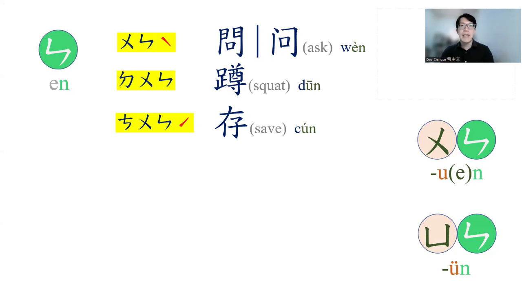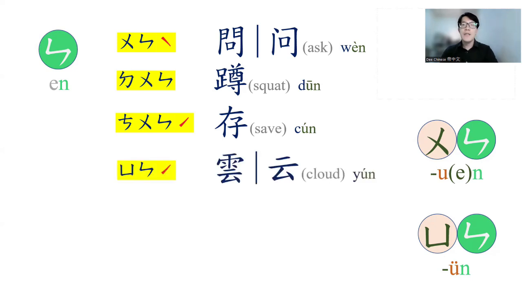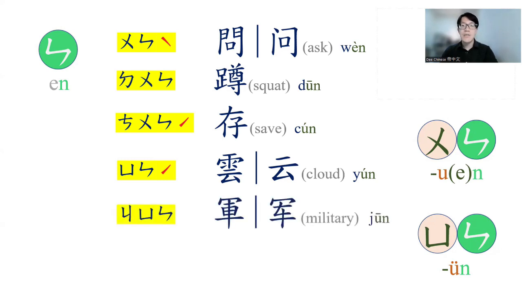So the disappear and the vowel become the yun. The fourth one, second tone, and the disappear as yun. Yun means cloud.